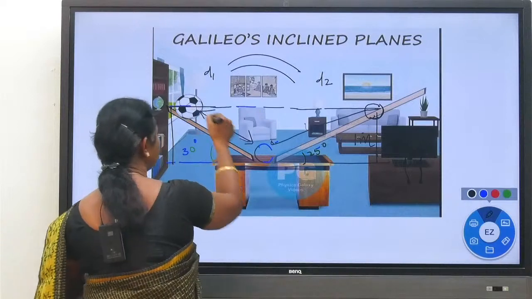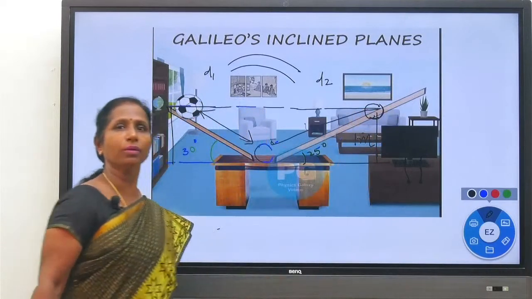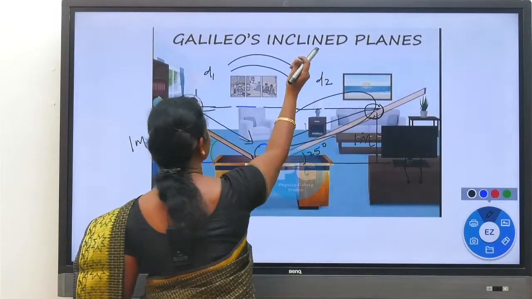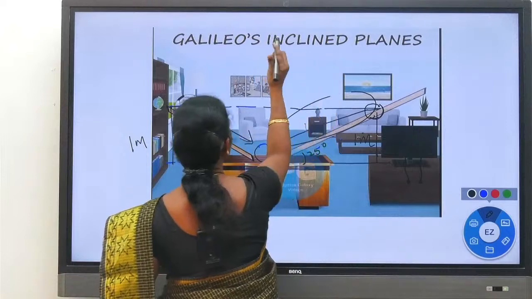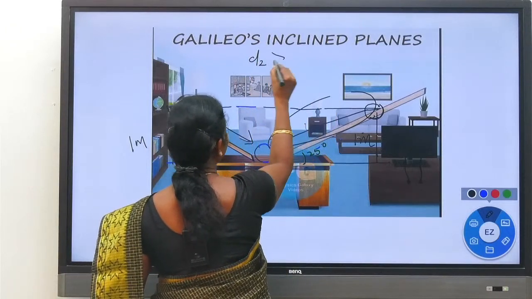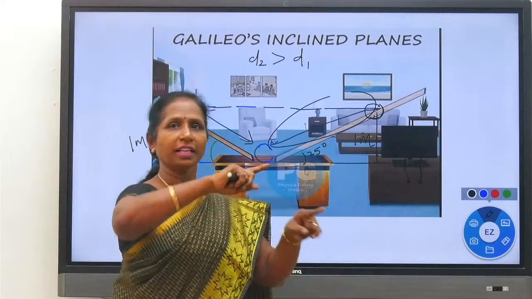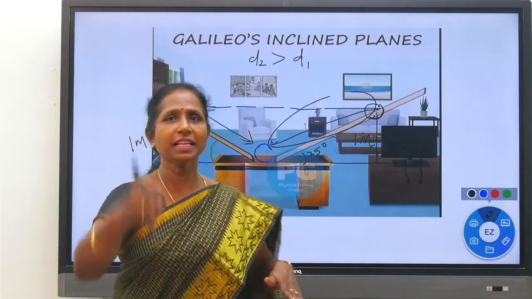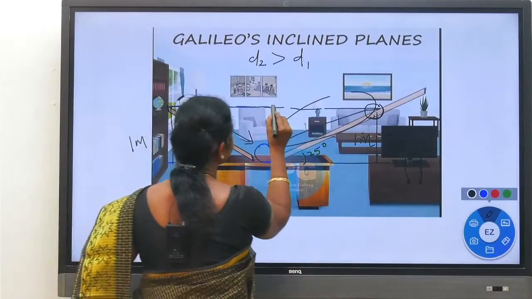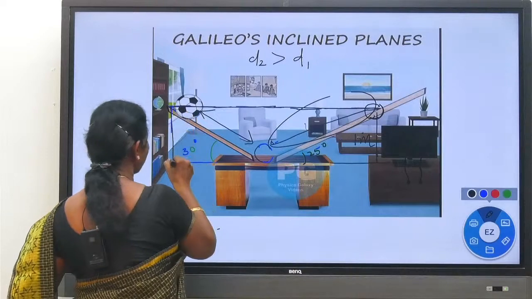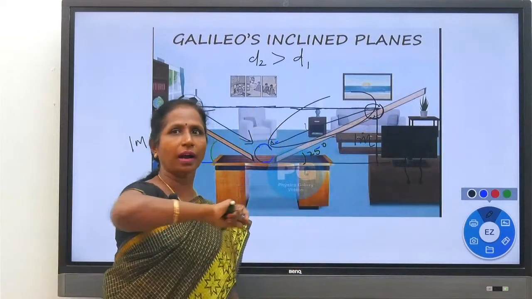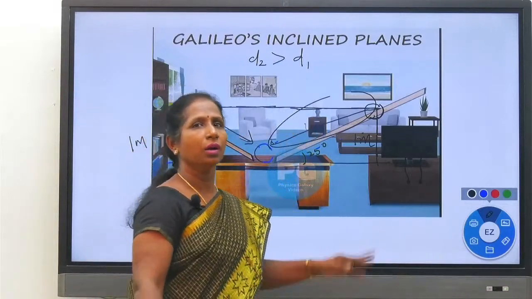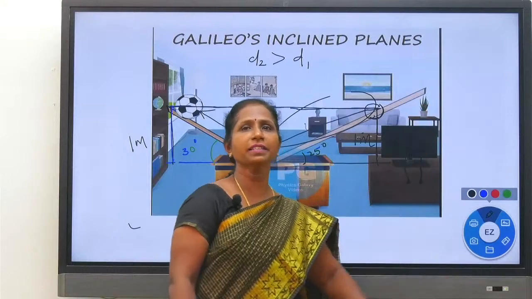In the first case, the distance was the same. D1 was equal to D2. In the second case, it travels a greater distance. That means D1 is not equal to D2. In this case, D2 is greater than D1. So in the second inclined plane, it travels a greater distance in order to attain the same height. But the height must be the same. So the ball is at 1 meter height from ground level. In order to make an attempt to reach the same height, what happens? The ball covers an extra distance in the second inclined plane.